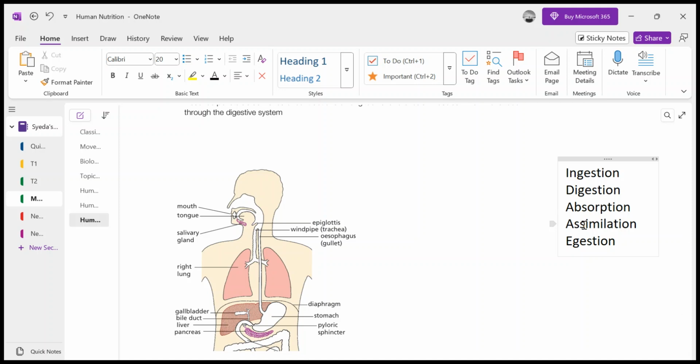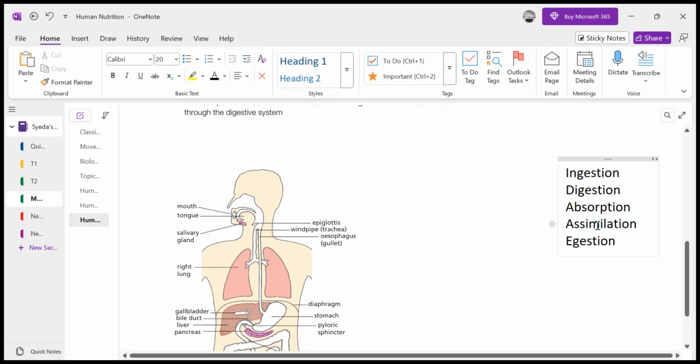For example, glucose is used for respiration, or for converting it into glycogen. Amino acids are used for protein synthesis. Extra amino acids undergo deamination, and after assimilation is done on the one hand, on the other hand the undigested food is removed from your body. So these are the five processes whose definitions you must know, and you must know the sequence.